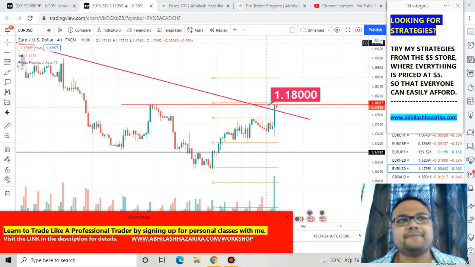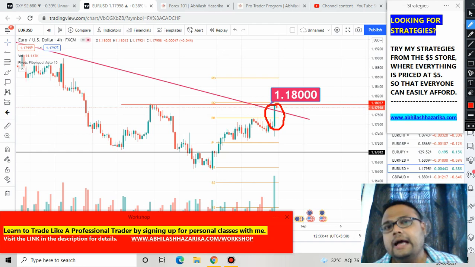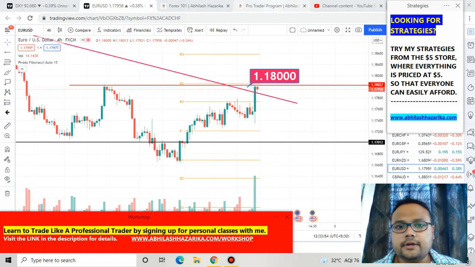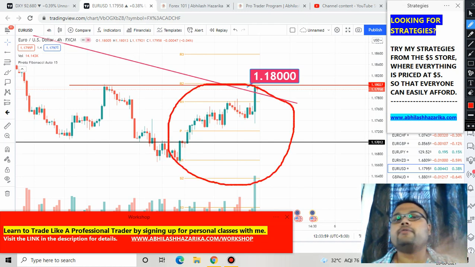So let's get started. This is the 4 hour chart of Euro USD in front of us right now. As we all know, during the last trading session, just before the market closing, Euro USD formed a huge green candle, as you can clearly see on the chart, and the market closed at 1.1795. This was the last traded price of Euro USD. If you look at the chart here, the market seems very bullish.